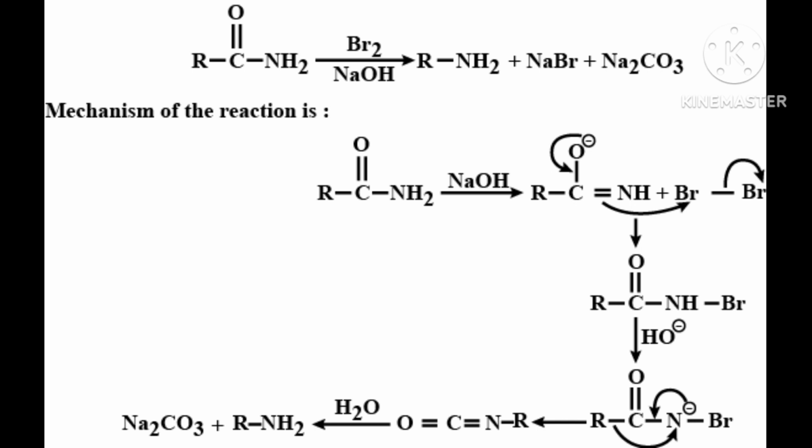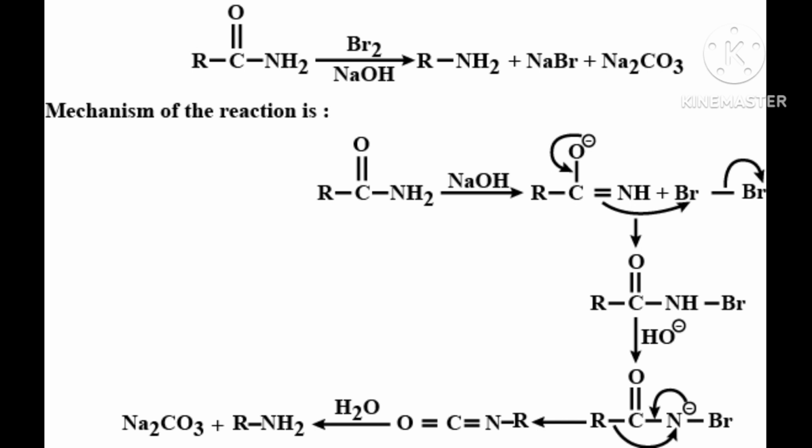Then, as the alkyl moves, there will be a decrease of one carbon, so the amine obtained will be one carbon less than the starting amide.